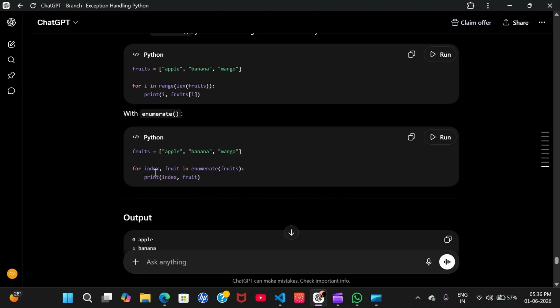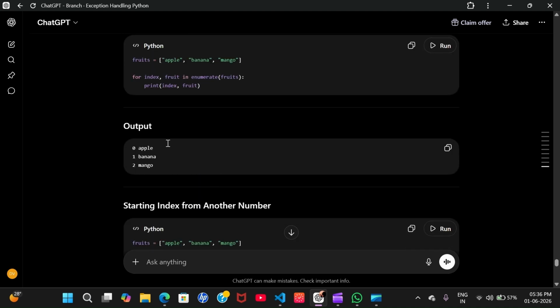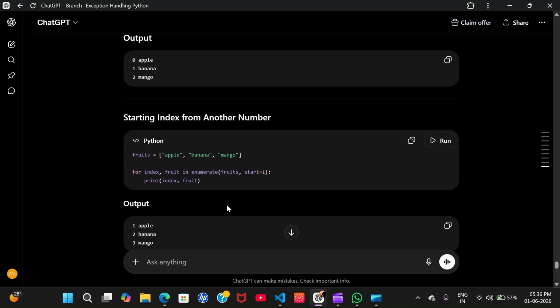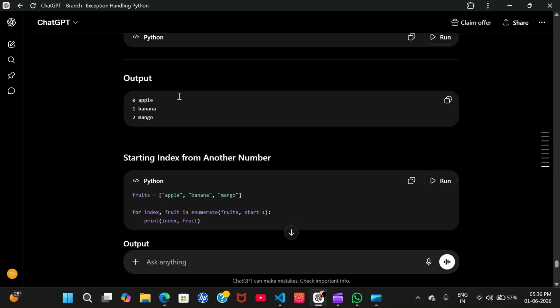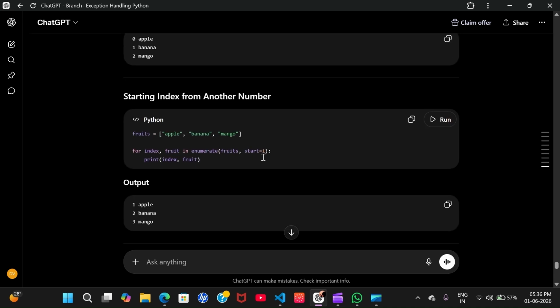we get the index simultaneously. So iterating with enumerate over fruits with this variable, and we get a list. See how. But if we want the list to start from 1, then we can write like this.